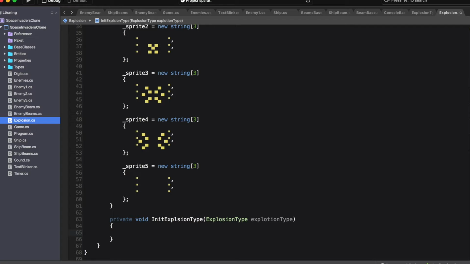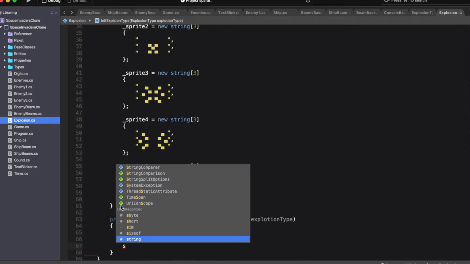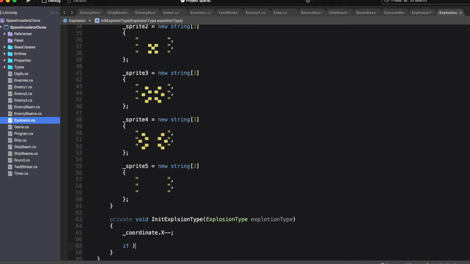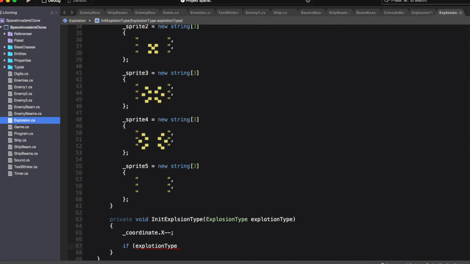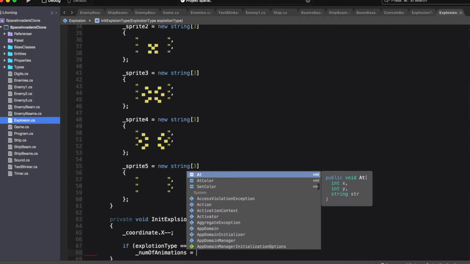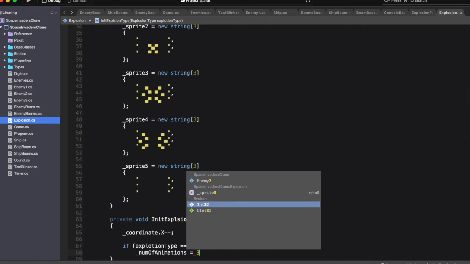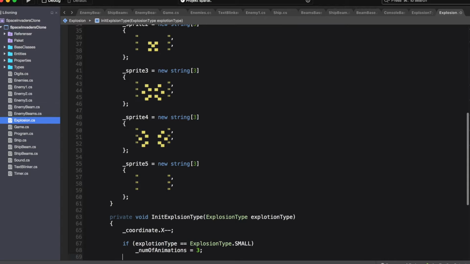And in here we'll start by setting the x value to -1. That is just to make the explosion to be centered above the enemy. So if the explosion type is small, then we just set the number of sprites to 3, and otherwise it will be 4 animations.